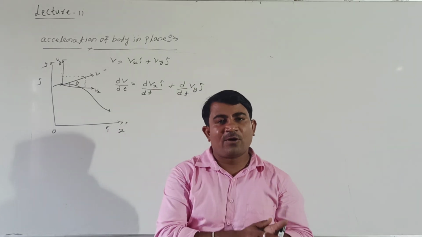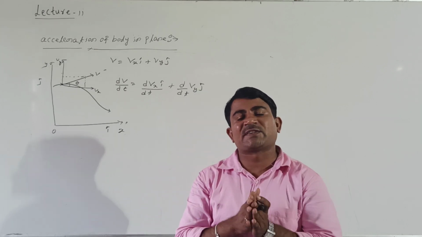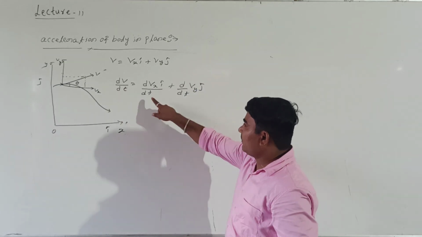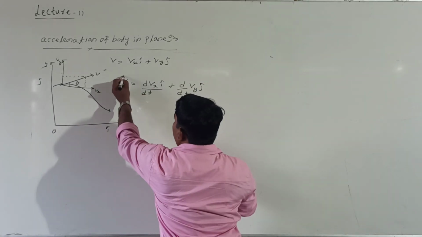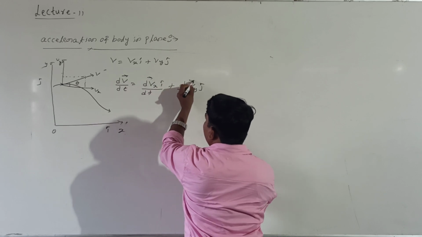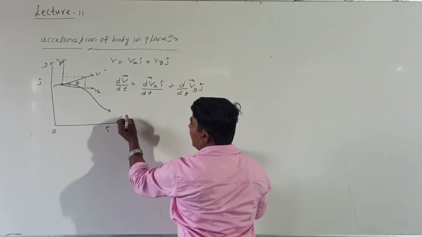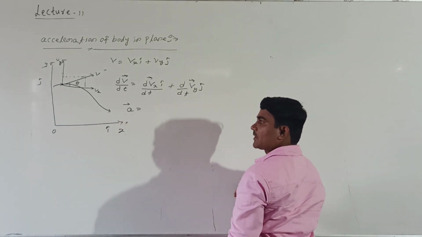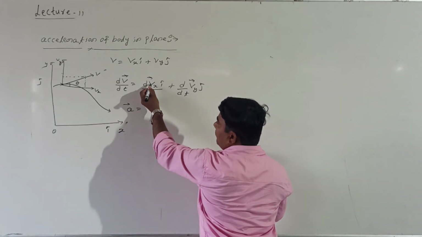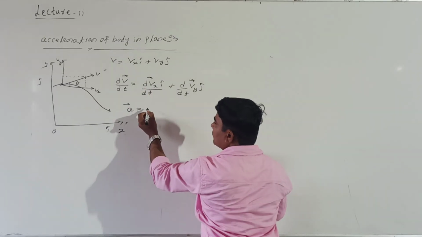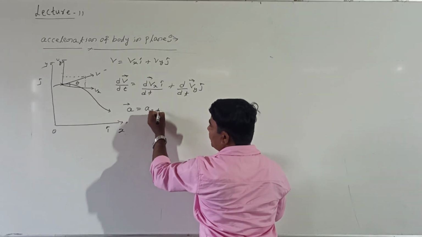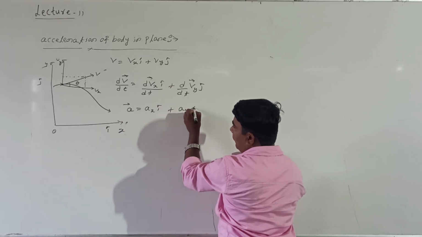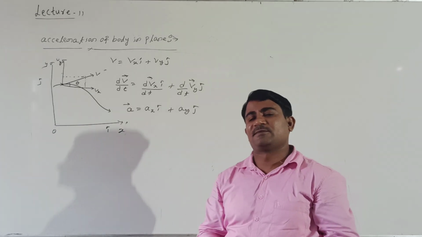Students, we know the definition of acceleration. Acceleration is the rate of change of velocity: del v, change in velocity, del t, change in time. It is a vector quantity, right? Del v by dt is what we call a. Here dvx divided by dt, change in velocity by change in time, is acceleration along the x-axis. This is acceleration along the y-axis, right?